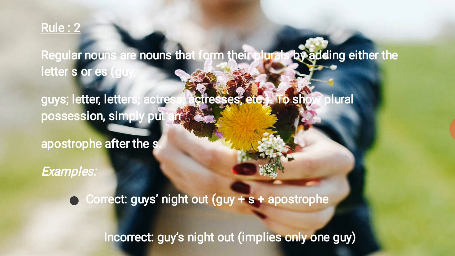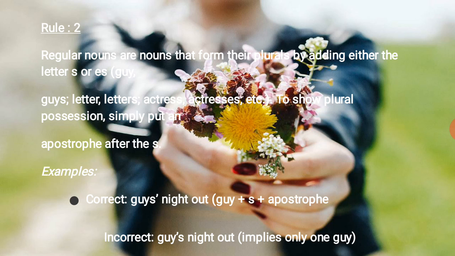If it is singular, we use apostrophe S. But even if the plural is made by adding ES or S, just simply put an apostrophe after the S. It is already a plural, so you just put an apostrophe mark after. So, rule number 2: if you have a regular noun that forms its plural by adding either the letter S or ES, and you have to show plural possession, simply put an apostrophe after the S.